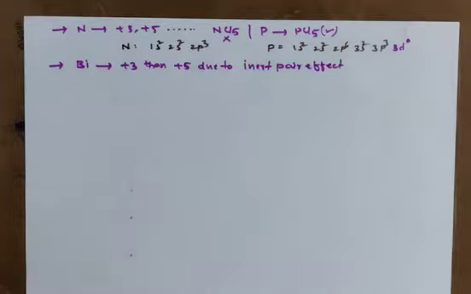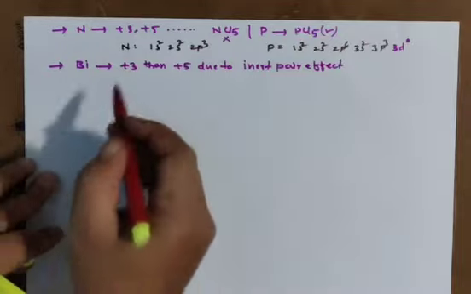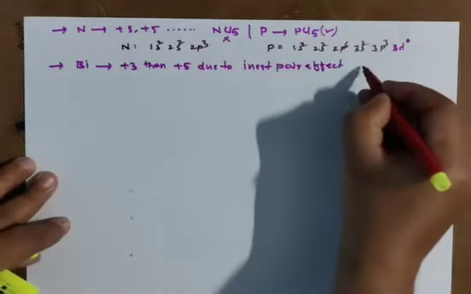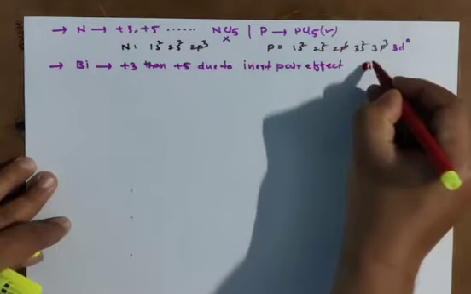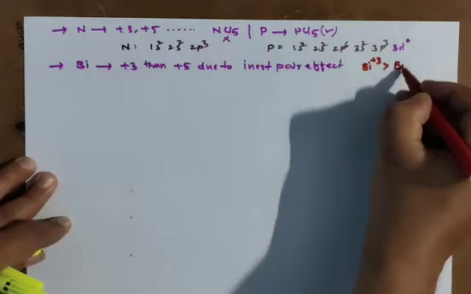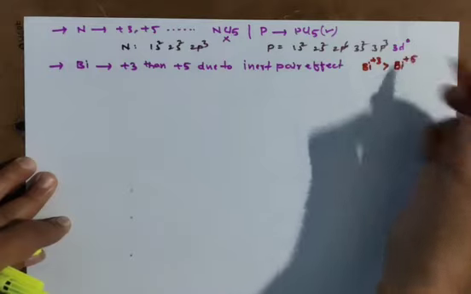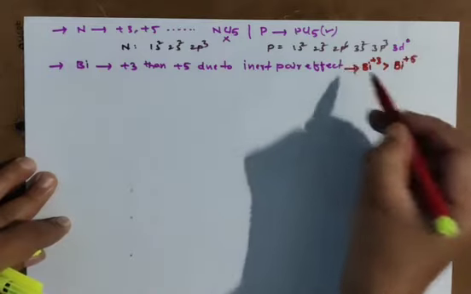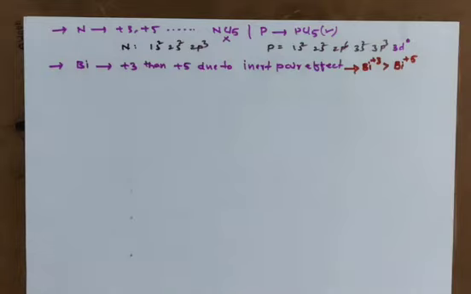Bismuth is more stable at +3 than +5. Generally higher oxidation state more stable, but bismuth is less stable. Means Bi +3 more stable than Bi +5. This you have to remember. Bi +3 is more stable.